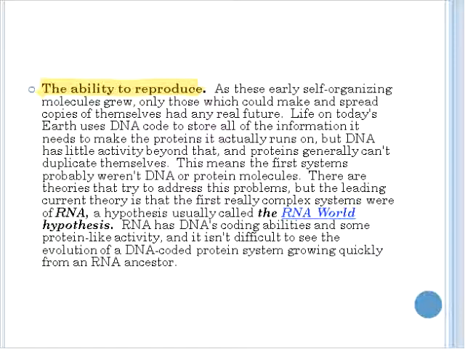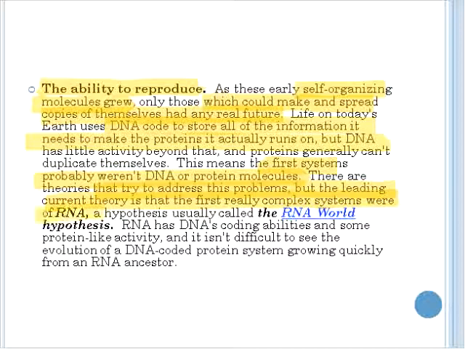The ability to reproduce is explained by the heterotroph hypothesis as well. As the early molecules grew, only those that could make and spread themselves had any possibility of a future. On today's Earth, the DNA code is used to store the information, but it needs proteins to actually run on. The first systems probably weren't DNA or protein molecules. There are several theories, but the leading current theory is that the first really complex systems were RNA-based, the RNA world hypothesis. RNA has coding abilities and some protein-like activity, and it isn't difficult to see how a DNA-coded protein system could grow quickly from an RNA ancestor.